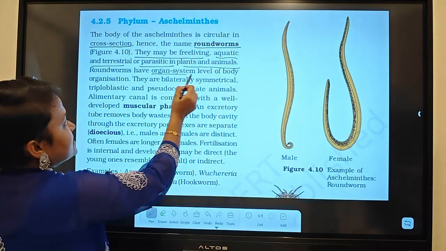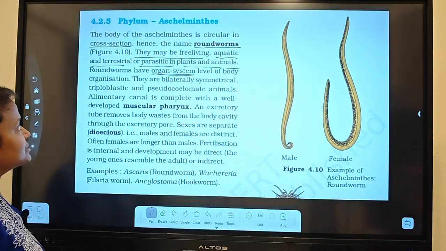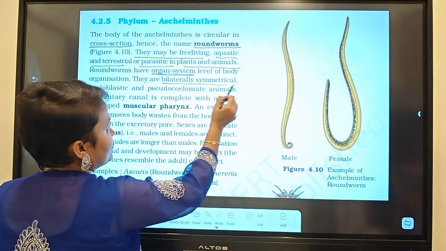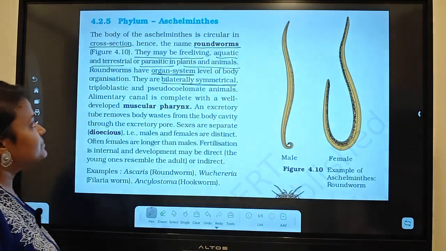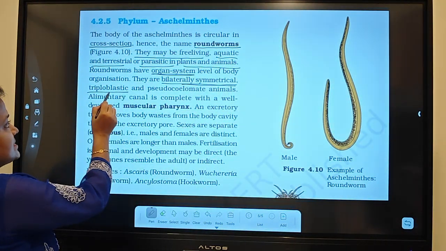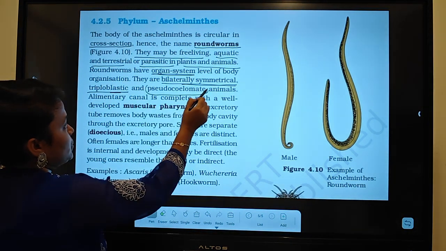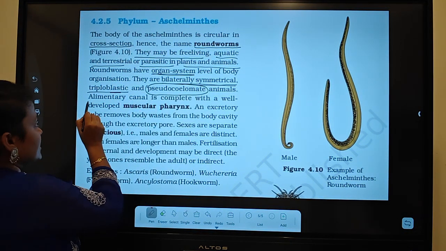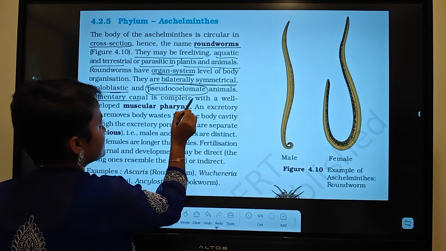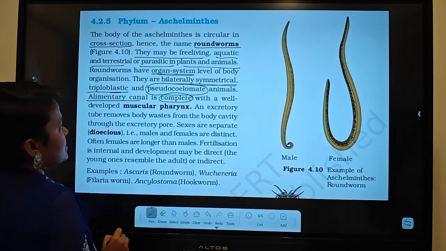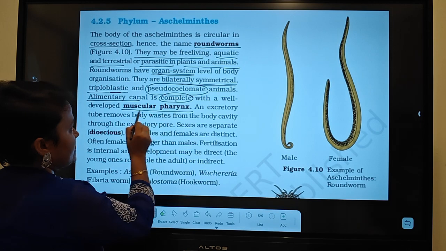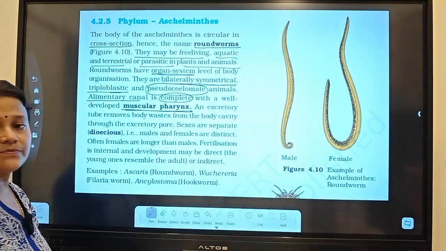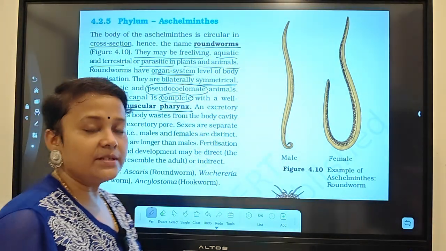Roundworms have organ system level of organization. They are bilaterally symmetrical, right? And triploblastic and having a pseudocoelom. The alimentary canal, means gut, the gastrointestinal tract, is complete. It will develop a muscular pharynx. Muscular pharynx is the key feature of the Aschelminthes gut.